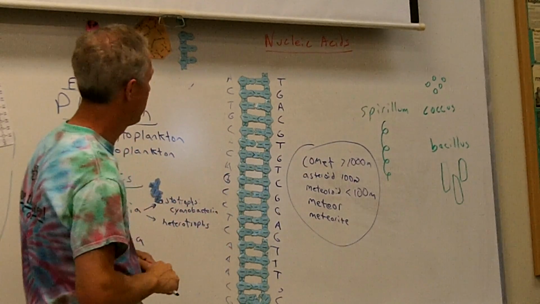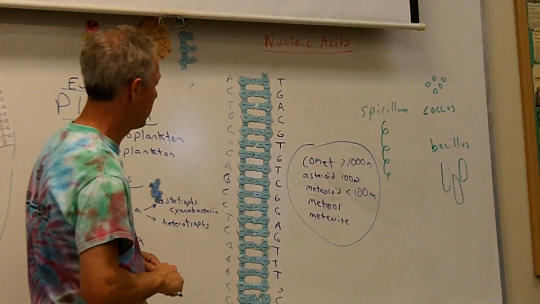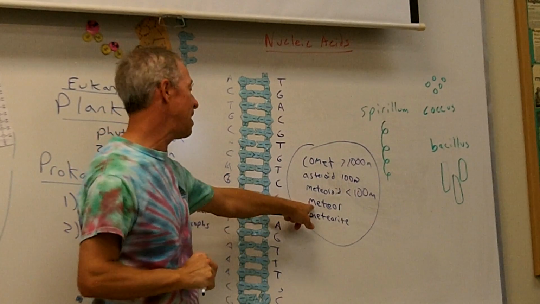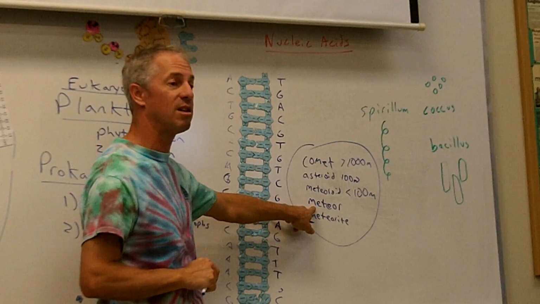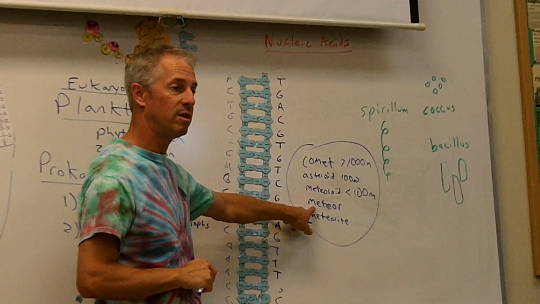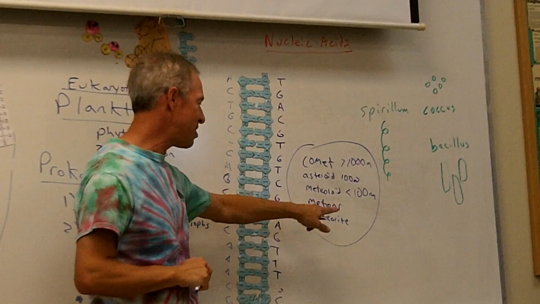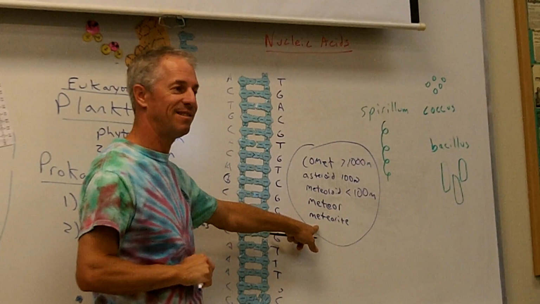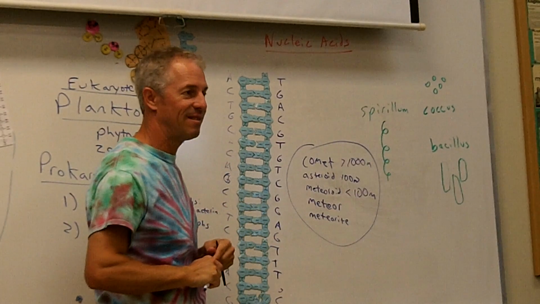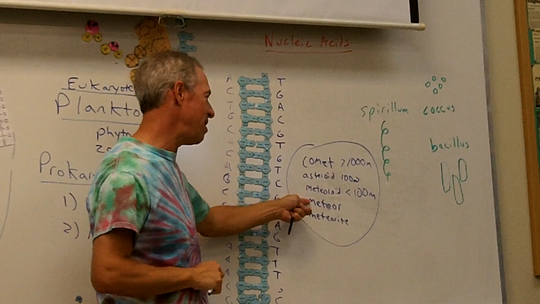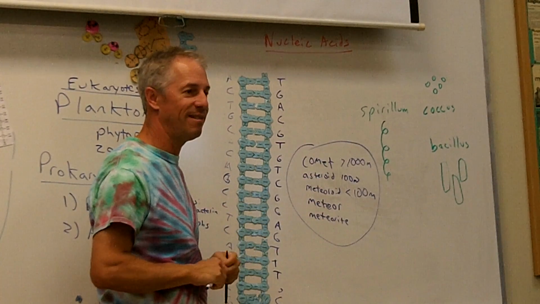And then a meteor is anything that's burning up in the atmosphere. If it hits the ground, it's a meteorite. If it hits the ground, it was a meteor, then became a meteorite when it hit.